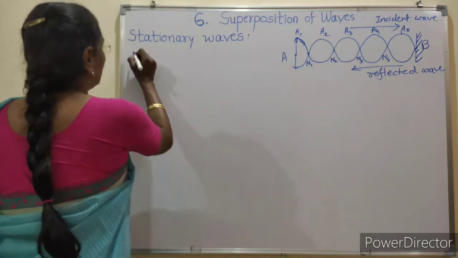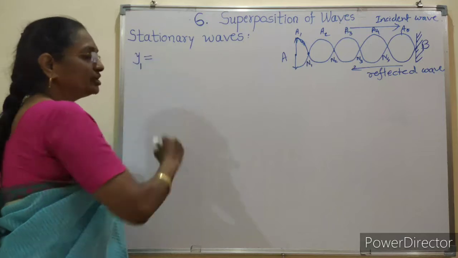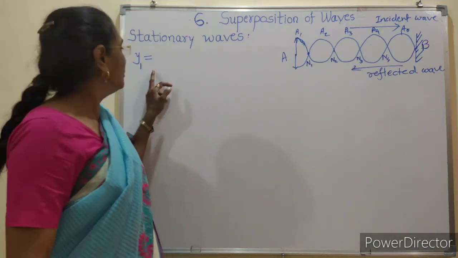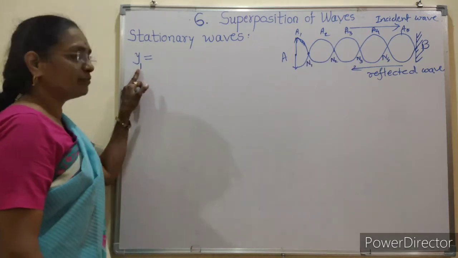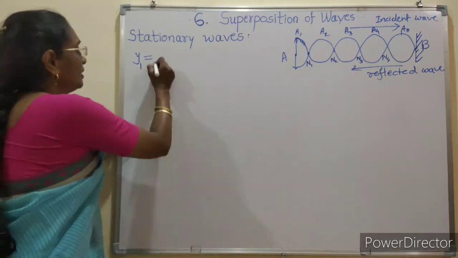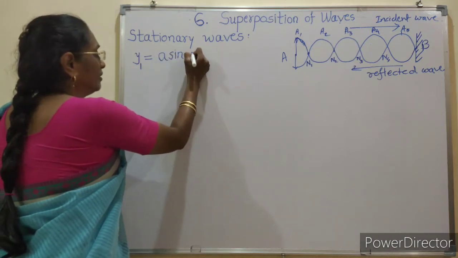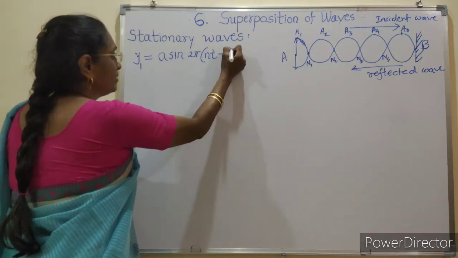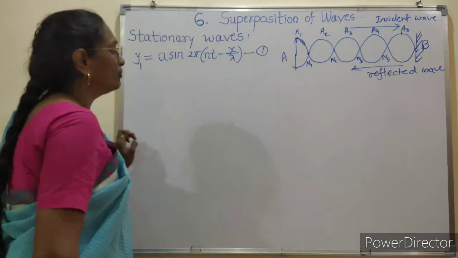So first wave, we show its displacement from the mean position for the particle having displacement y1 as y1 = a sin 2π(nt − x/λ). This is equation number 1.